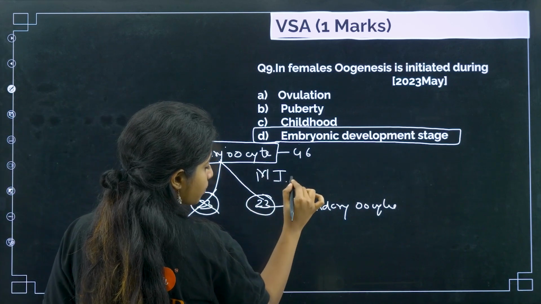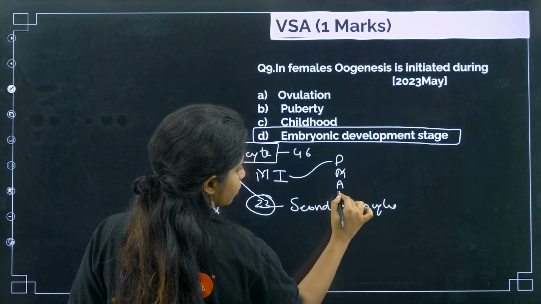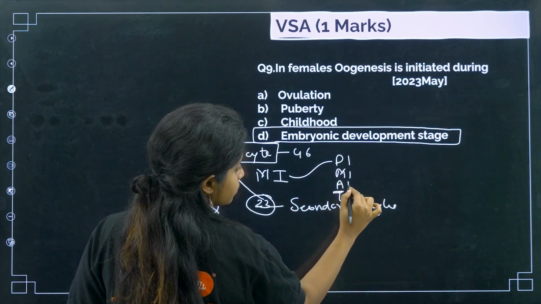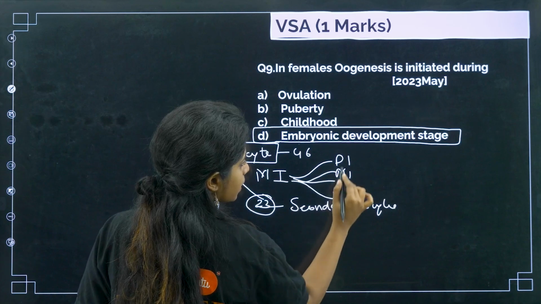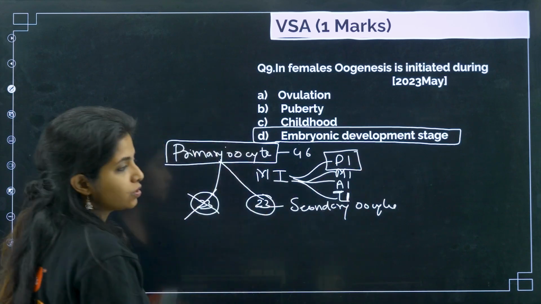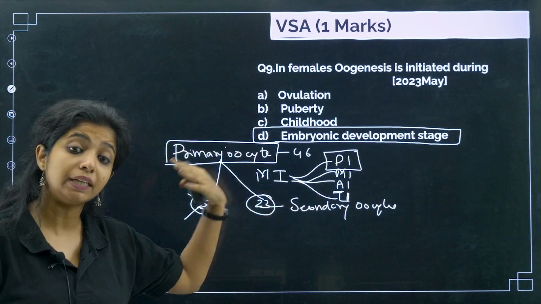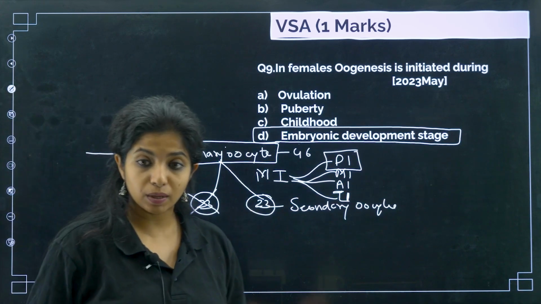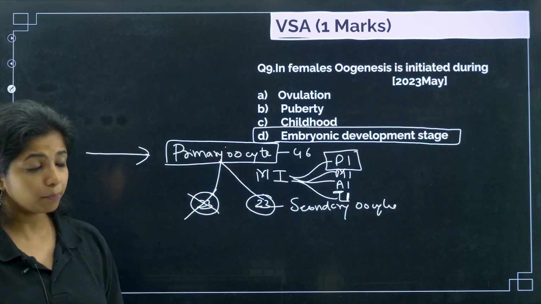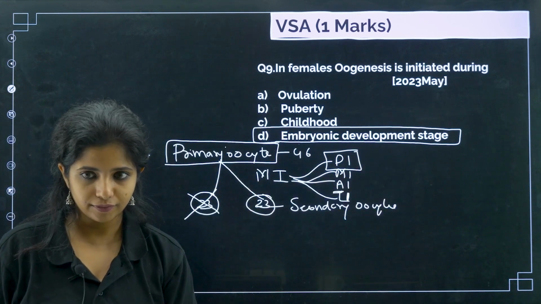Meiosis 1 has prophase 1, metaphase 1, anaphase 1, telophase 1. It gets stuck in prophase 1 of meiosis 1. It won't go ahead and form the secondary oocyte until later, when we hit puberty. So until puberty, this stage is maintained, but the formation of primary oocyte is done in the embryonic stage itself.